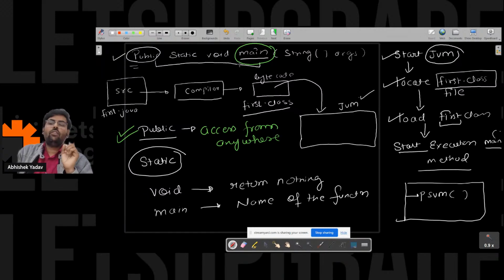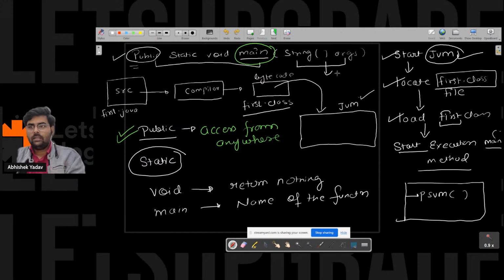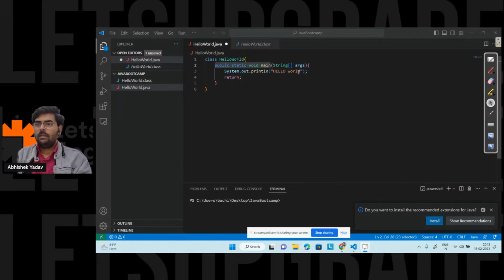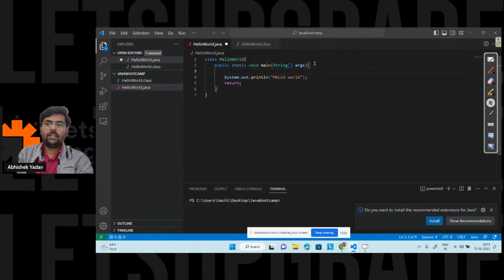This public static void main will be called by the JVM, and this String args is a command line argument. And we are left with the static part, which we will discuss in a moment. First, let's go to the practical implementation. So public is clear, void is clear, main is clear, right everyone? What is this command line argument? Let's try to run the code now.